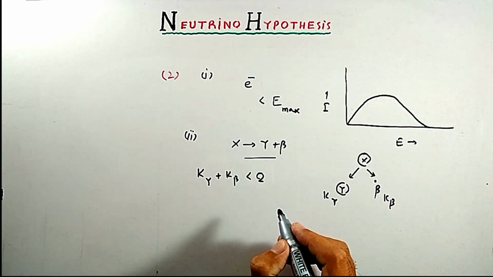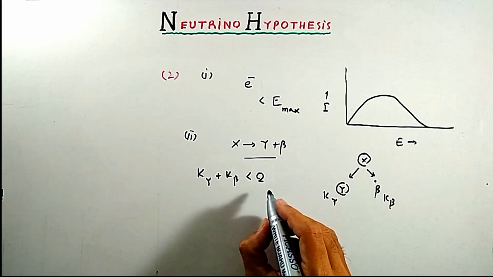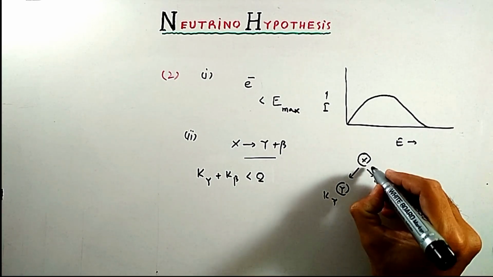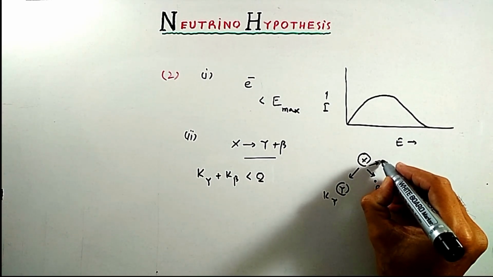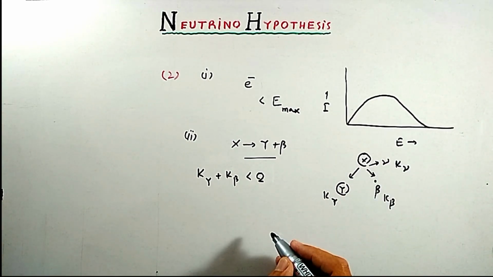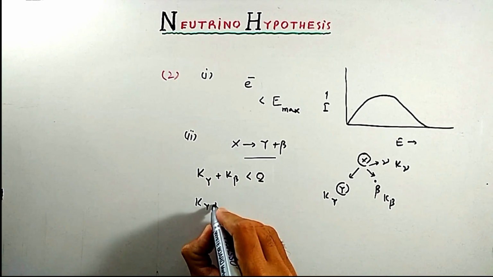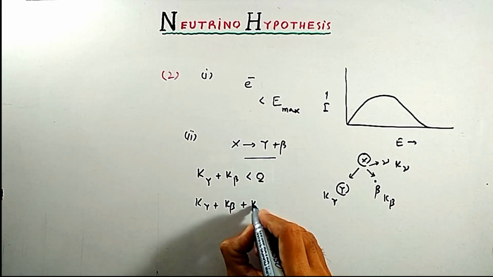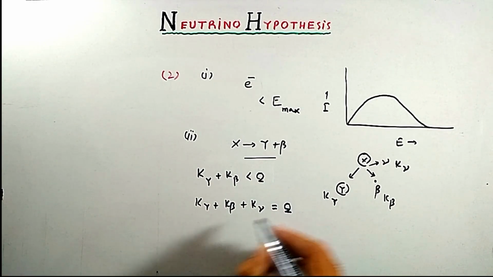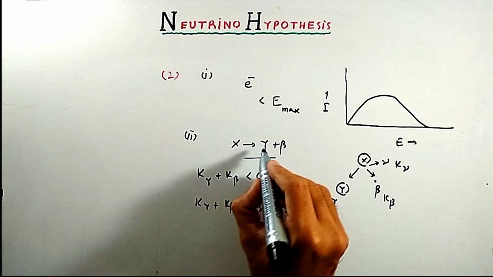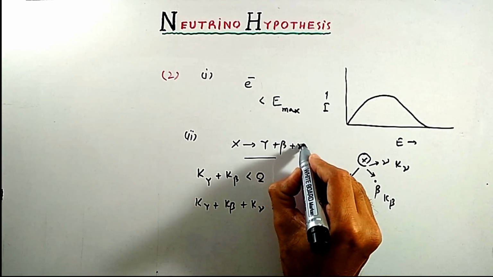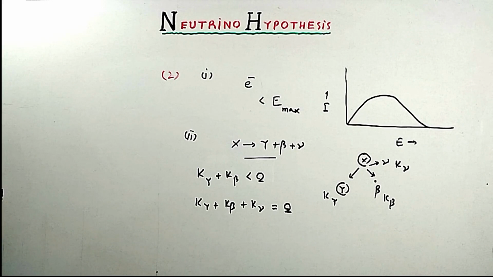If we say that no neutrino is present, then this reaction is not possible. This reaction is possible only if along with beta particle neutrino is also emitted and its energy is equal to K nu. Now we can write K_Y plus K beta plus energy of neutrino is equal to Q value of reaction. So this reaction is possible that X changes to daughter nucleus with emission of beta particle along with emission of neutrino. So neutrino is present.